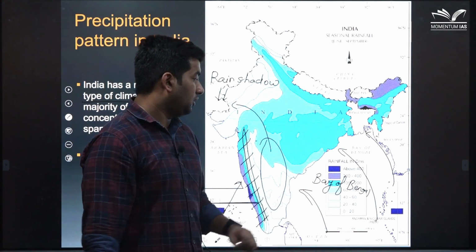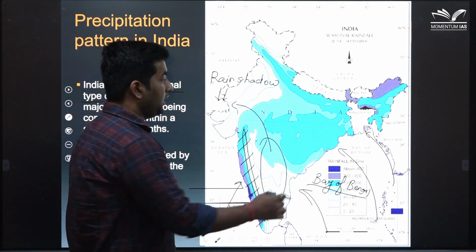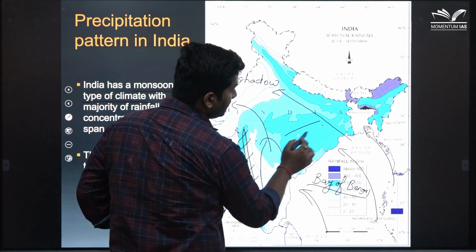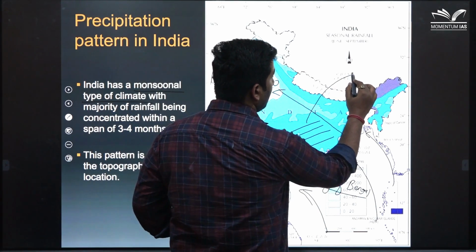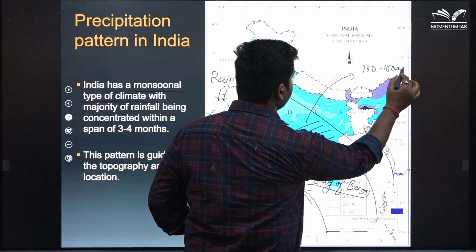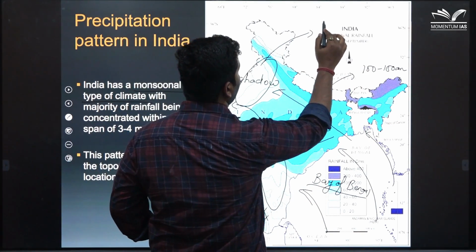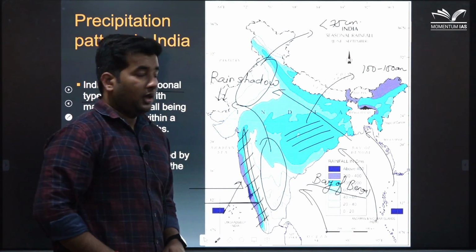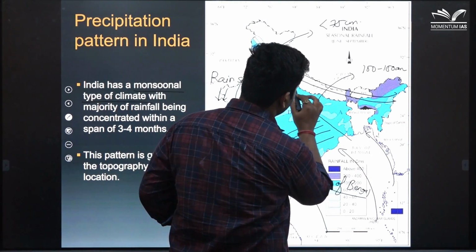Now, with reference to the Bay of Bengal branch, the rainfall decreases from east to west. That means the area shown in the dark blue region comparatively receives higher rainfall, around 100 to 150 centimeters, and the area in this region receives very little rainfall, around less than 75 centimeters. In the northern region, India is surrounded by the Himalayas.